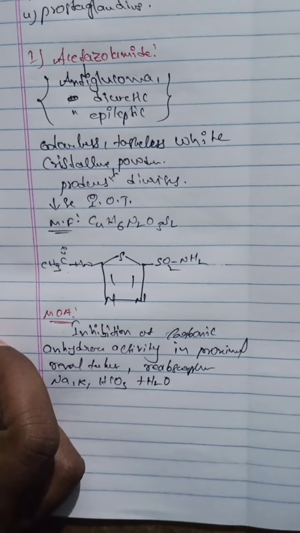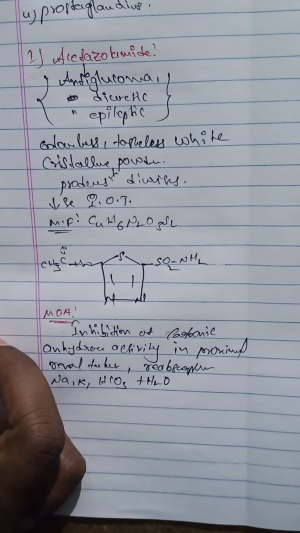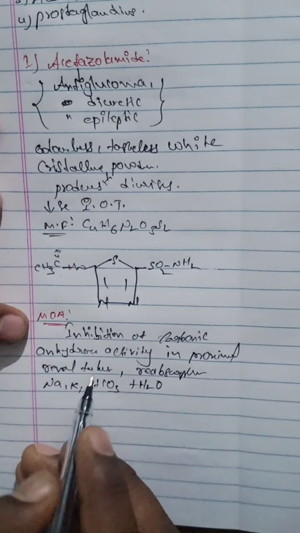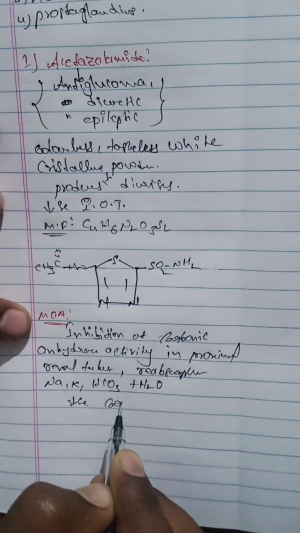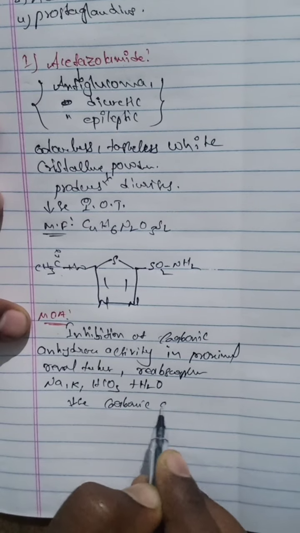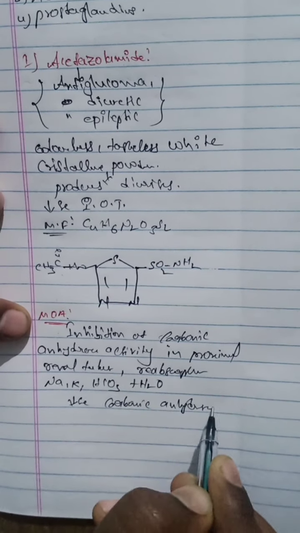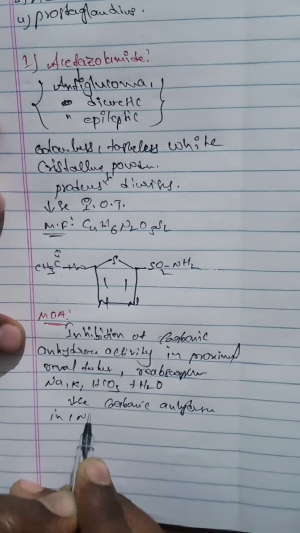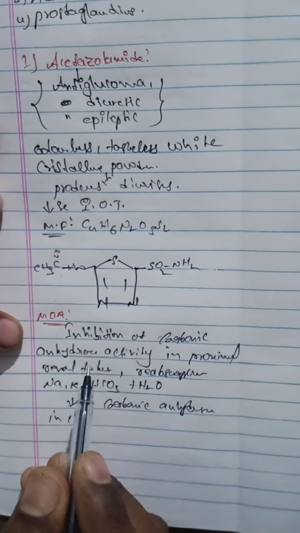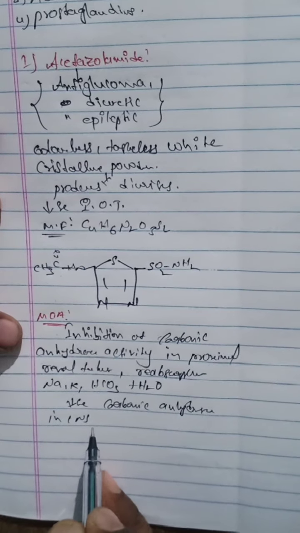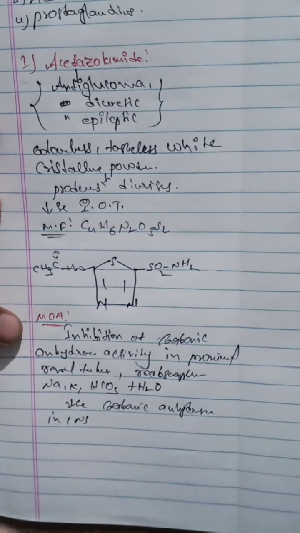It also decreases the carbonic anhydrase in the central nervous system. So these two carbonic anhydrase activities are decreased in the renal system as well as the central nervous system.